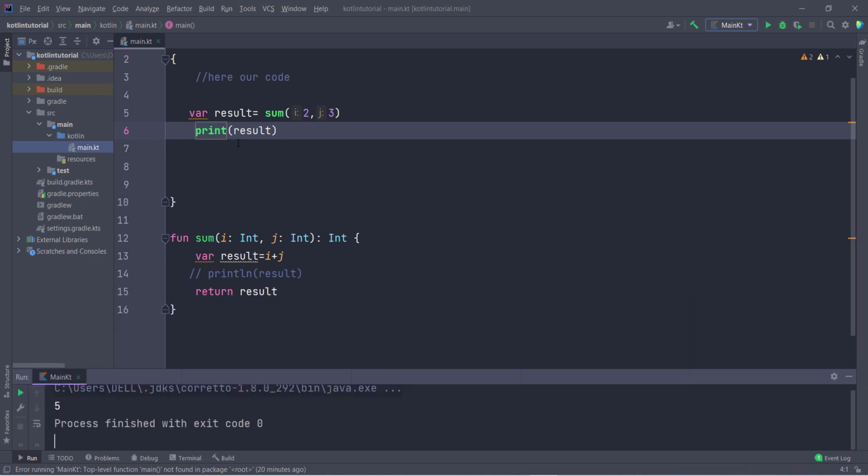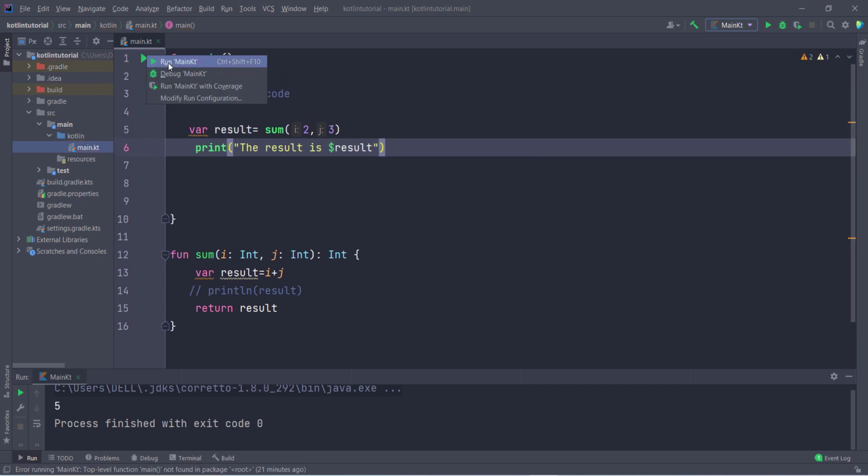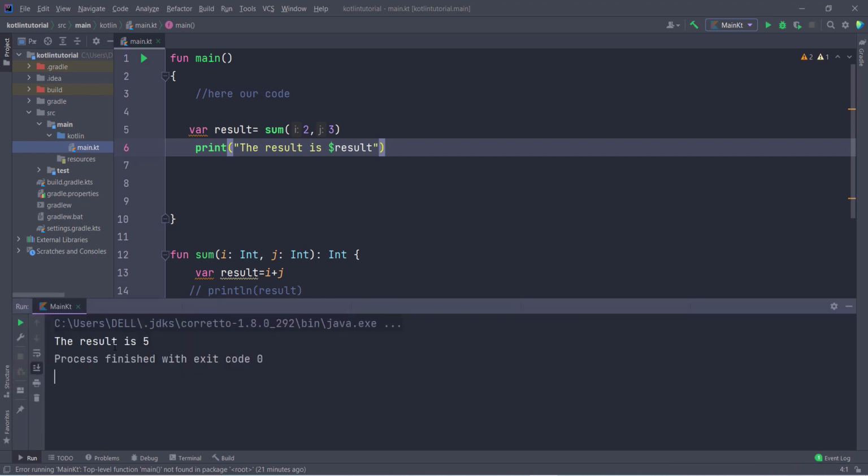Now if I want to show you whether this statement is working, I can type here, the result is, and then a dollar sign, and directly call the variable, the result is 5, and then close this with double quotes. Run, and you can see the result is 5.